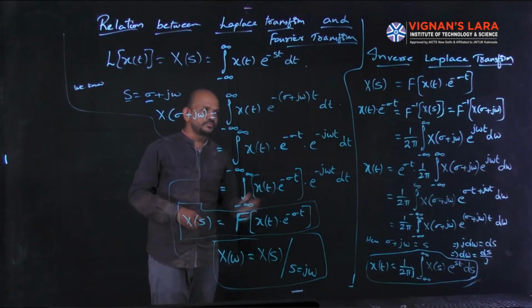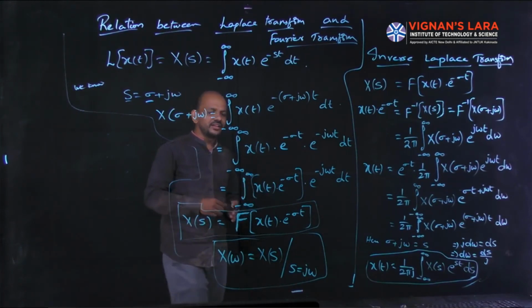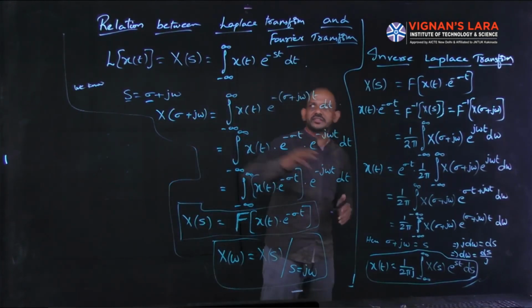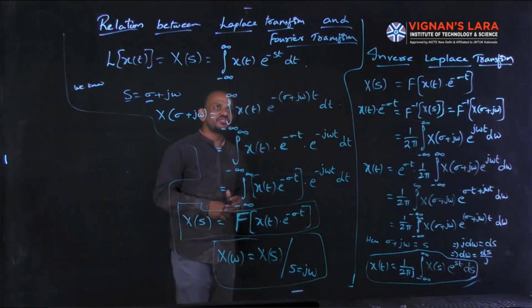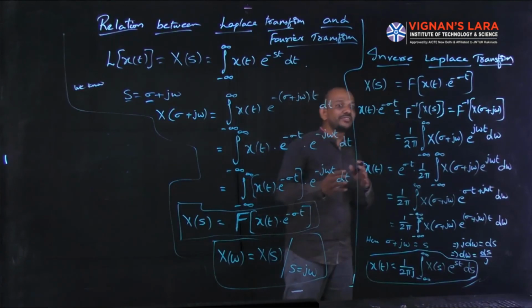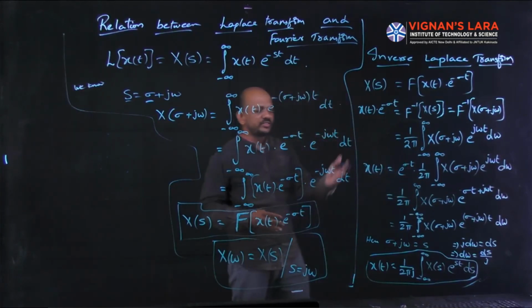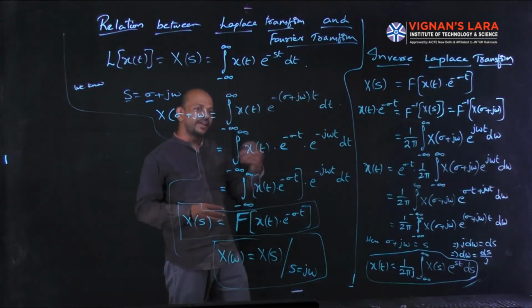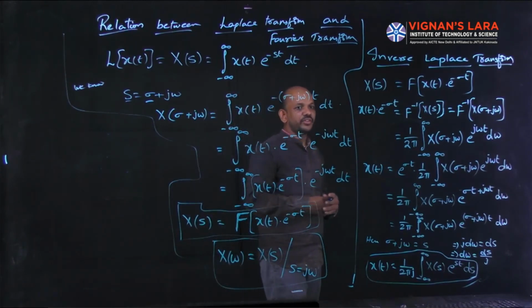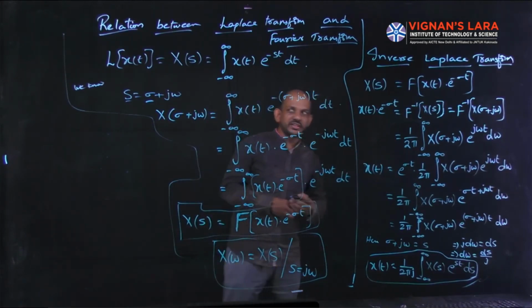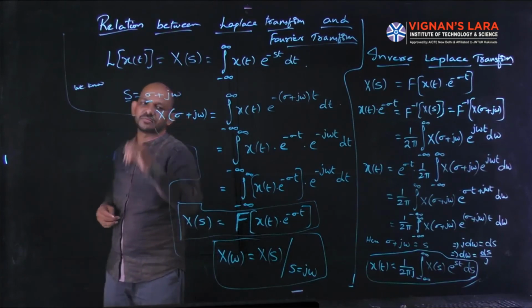In this class I explained two topics: the relation between Laplace transform and Fourier transform, how these two are related, and the formula for inverse Laplace transform. By using this inverse Laplace transform, I can find the original signal x of t whenever the Laplace transform is given. Here everything is given in terms of s.